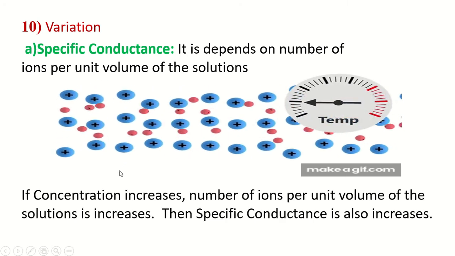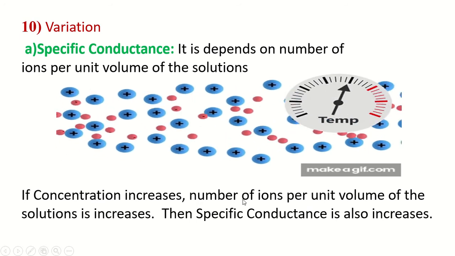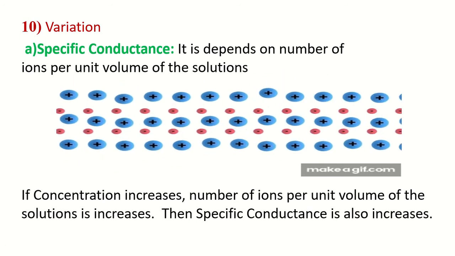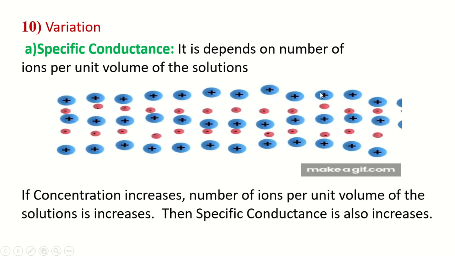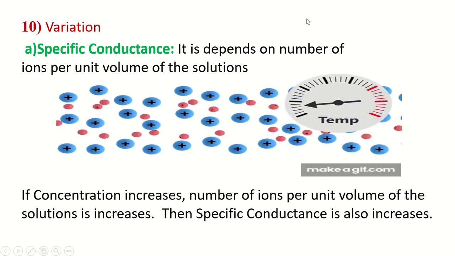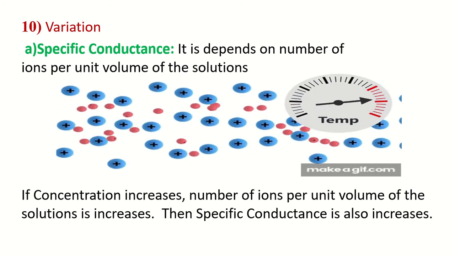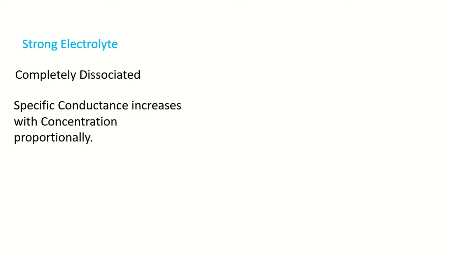Hence, if concentration increases, the number of ions per unit volume of the solution also increases, and hence the specific conductance also increases. That means specific conductance increases with respect to concentration but decreases with respect to volume. Friends, consider a strong electrolyte. A strong electrolyte is completely dissociated. Therefore, the number of ions increases with concentration proportionally. Hence, specific conductance also increases proportionally.